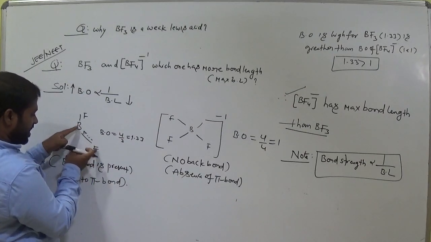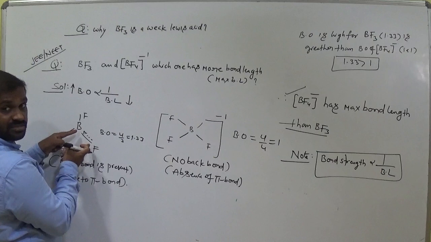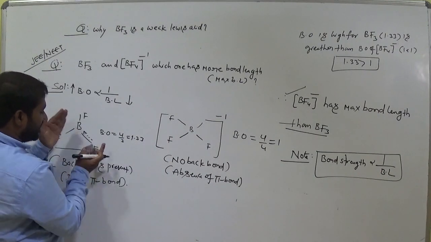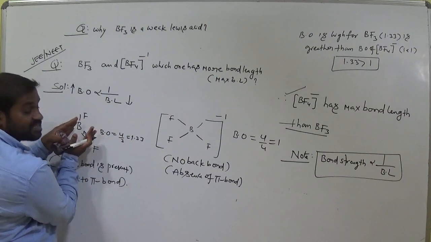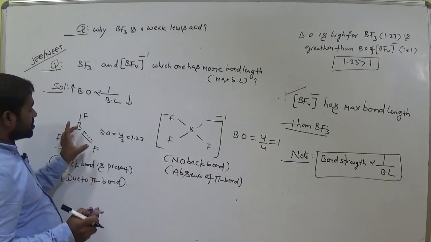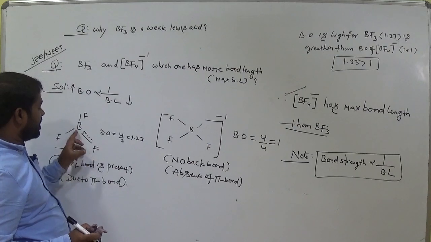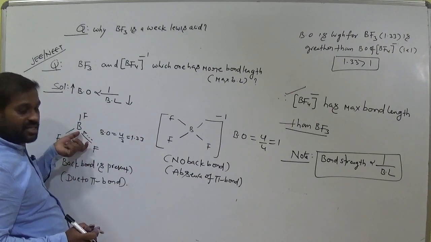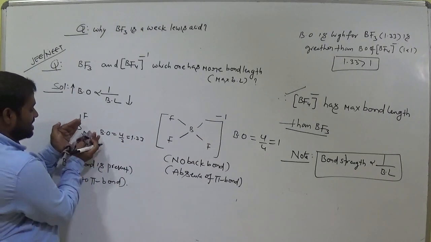Strong bond strength means boron and fluorine are very close, very highly interacting. So bond strength is very high, which means bond length becomes decreased, less distance.